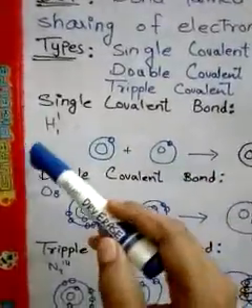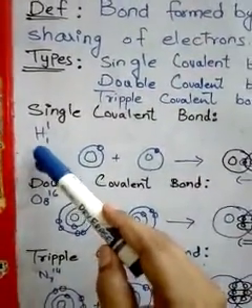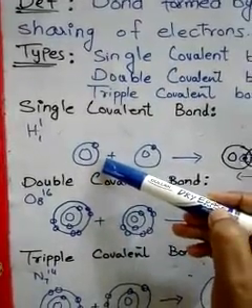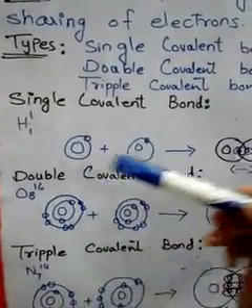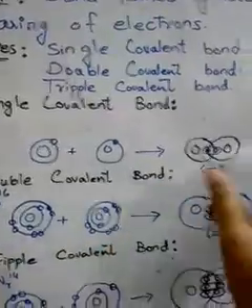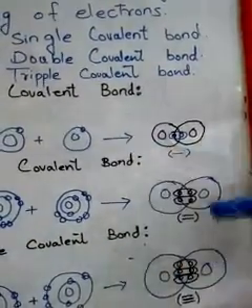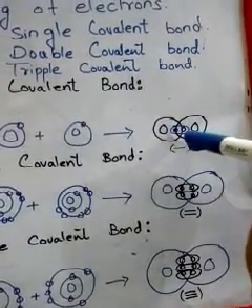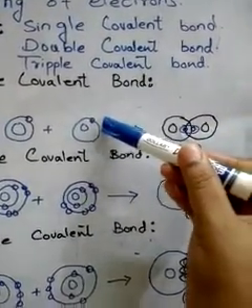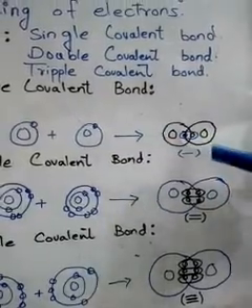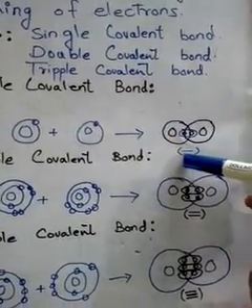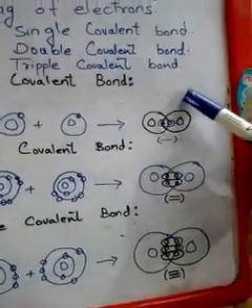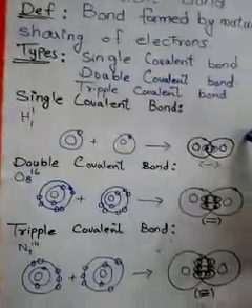An example of that is hydrogen, whose atomic number is 1 and atomic mass is also 1. I have made the structure. This is hydrogen and this is another hydrogen. The 2 hydrogens combine mutually. They interconnect, and both single electrons become a pair. They were single before, but after joining they become a pair, and it is represented by a single line. When both atoms share one electron each, the resulting bond will be a single covalent bond.